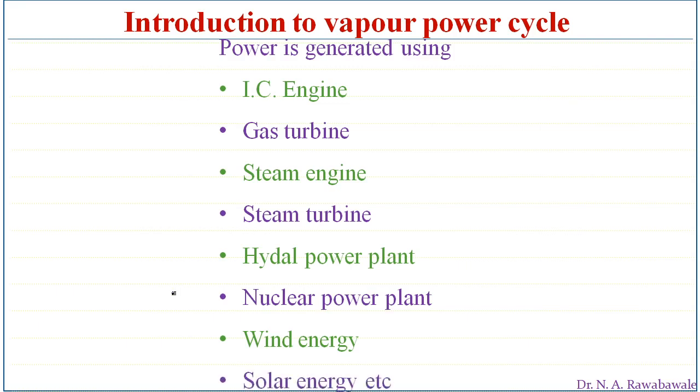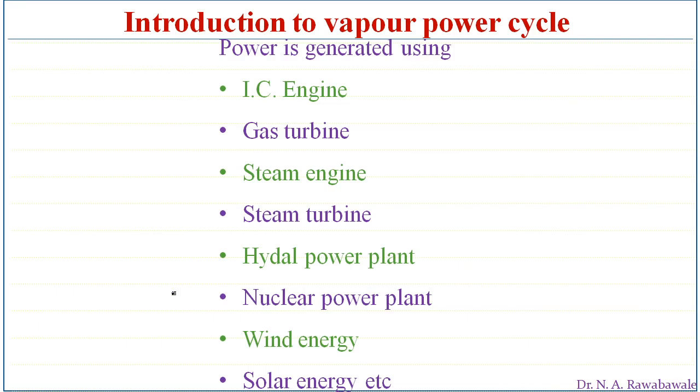Solar energy: the energy coming to the earth from the sun in the form of solar radiation is converted into electrical energy or heat energy by using solar collectors.